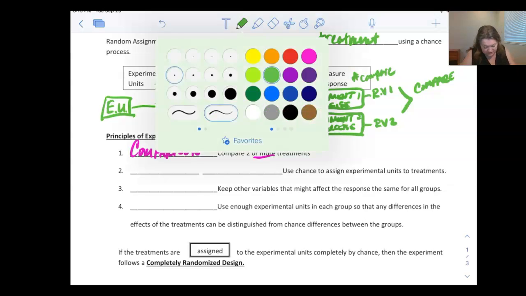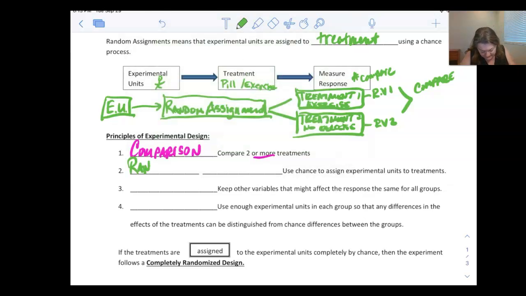Next one is the one we were just talking about. We have to have random assignment for it to be a good experimental design. Random assignment. Now, in surveys, we talked a lot about how to get the participants randomly. We're not talking about getting them. We already have them at this point. We're just trying to make sure they get randomly assigned to their treatment groups.